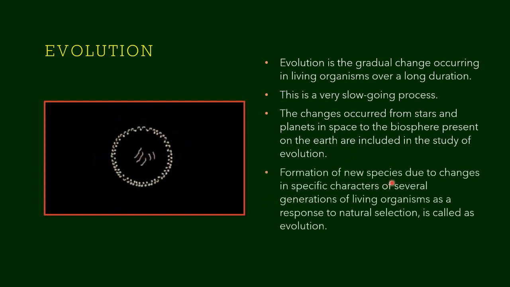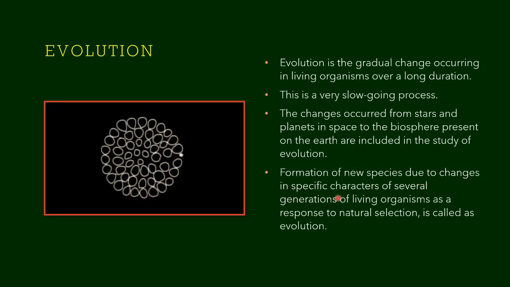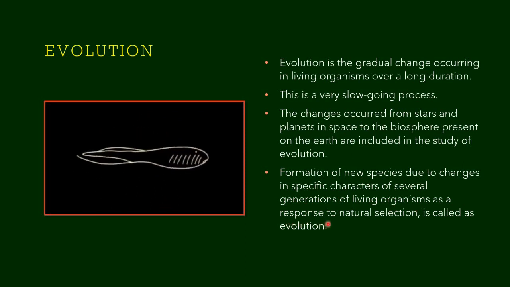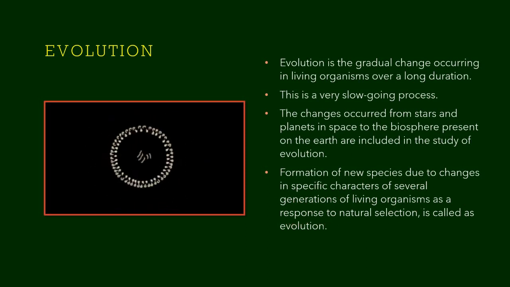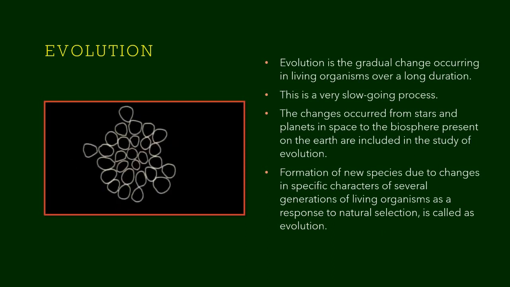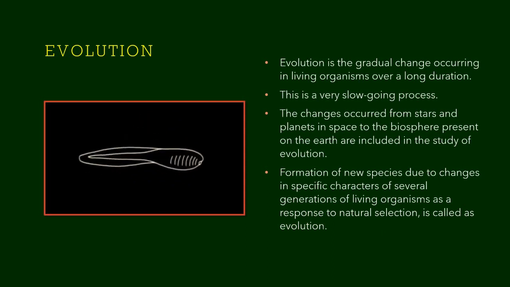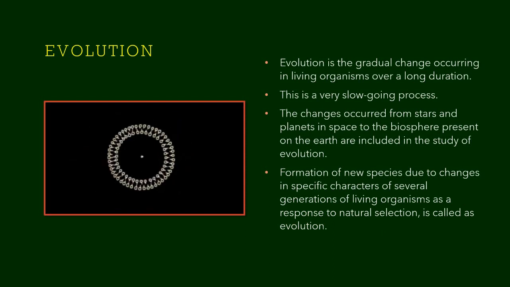Formation of new species due to changes in specific characters over several generations of living organisms as a response to natural selection is called evolution. We will say everything in detail in the coming slides. So we can take that evolution is the formation of new species due to changes in characters.